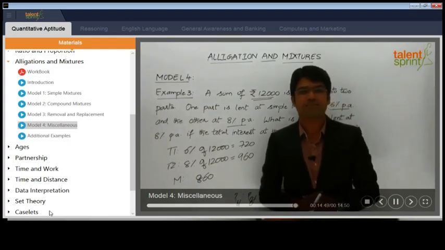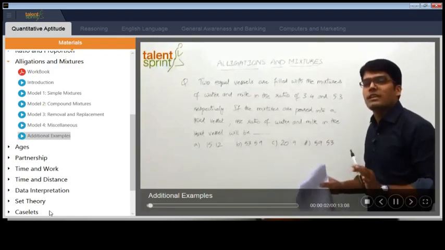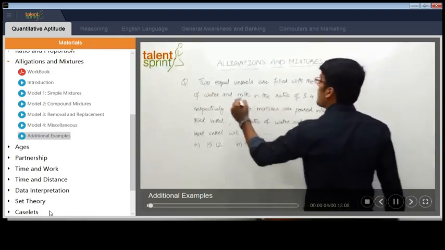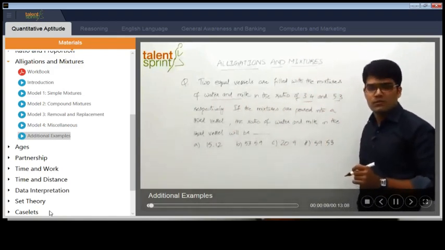There are two equal vessels. What do you mean by equal vessels? Vessels of equal quantity. The first vessel has got water and milk in the ratio 3:4, and the second vessel has got water and milk in the ratio 5:3.